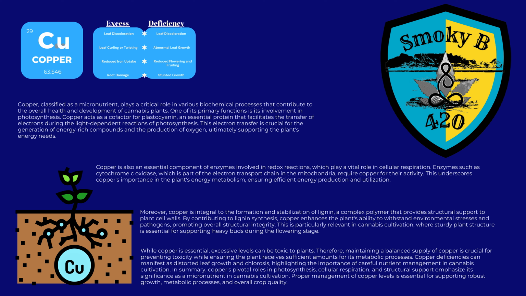Therefore, maintaining a balanced supply of copper is crucial for preventing toxicity, while ensuring the plant receives sufficient amounts for its metabolic processes. Copper deficiencies can manifest as distorted leaf growth and chlorosis, highlighting the importance of careful nutrient management in cannabis cultivation. In summary, copper's pivotal roles in photosynthesis, cellular respiration, and structural support emphasize its significance as a micronutrient in cannabis cultivation. Proper management of copper levels is essential for supporting robust growth, metabolic processes, and overall crop quality.